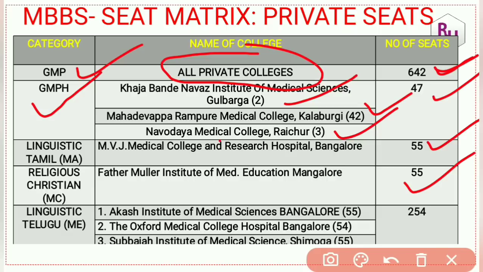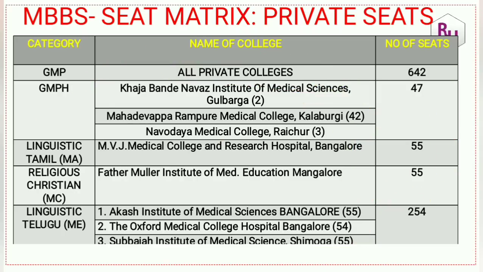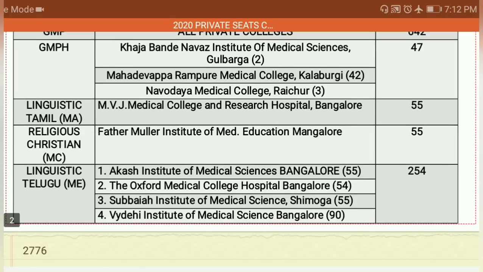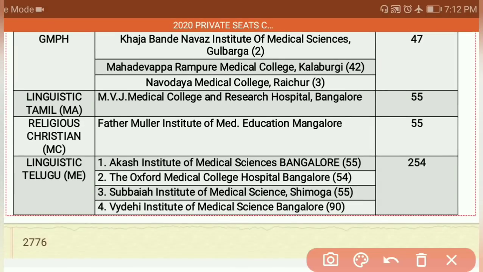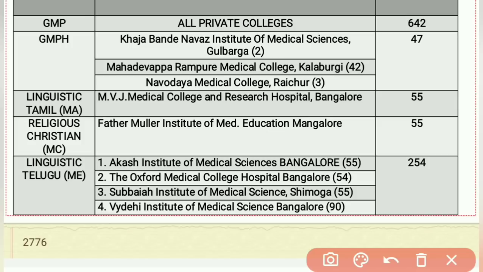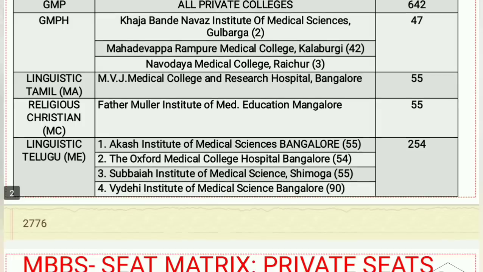Linguistic Telugu kind of category, remember, 3 colleges are there, that is actually 4 colleges are there. So Akash Institute of Medical Science 55, Oxford Medical College 54, Subbaya Medical College 55. Then another is there, Vaidehi Medical College in this case. I don't know why I am not seeing this. So I will show you that. Vaidehi, see here it is there. Vaidehi Institute of Medical Science Bangalore, that is 90 seats are there. Total, remember, 254 seats are there in this. So linguistic Telugu ME category, remember that.